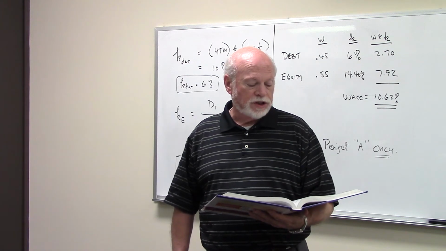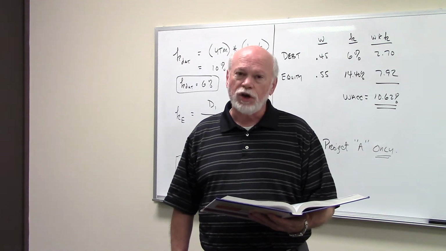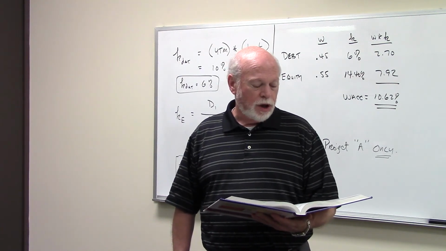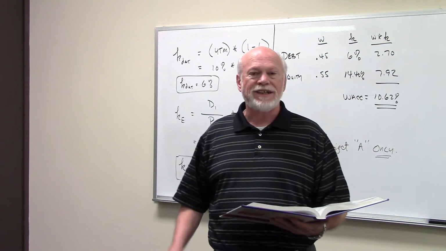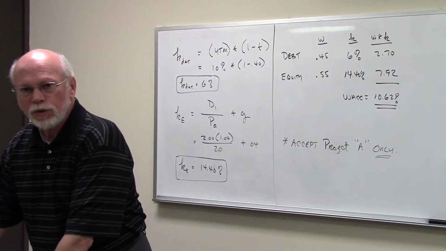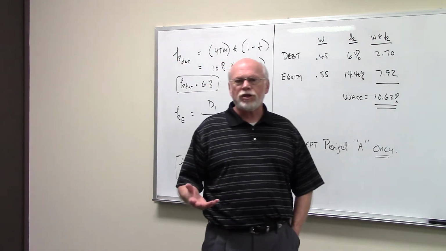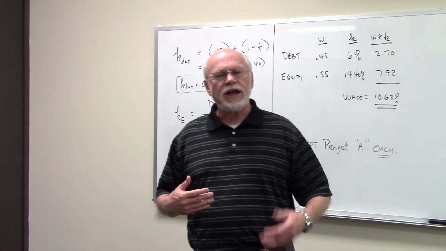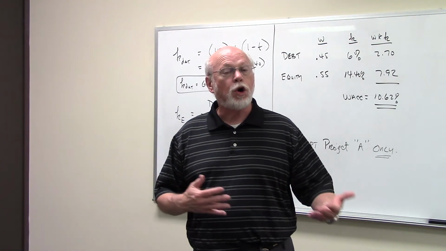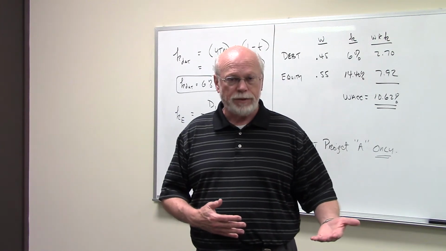A part, what is the cost of common equity? The B part, what is the weighted average cost of capital? And the C part, which projects should Midwest accept? Now, this accepting projects is really a capital budgeting concept. As a financial manager, you only want to accept projects whose rates of return are greater than the cost of capital, greater than the weighted average cost of capital.